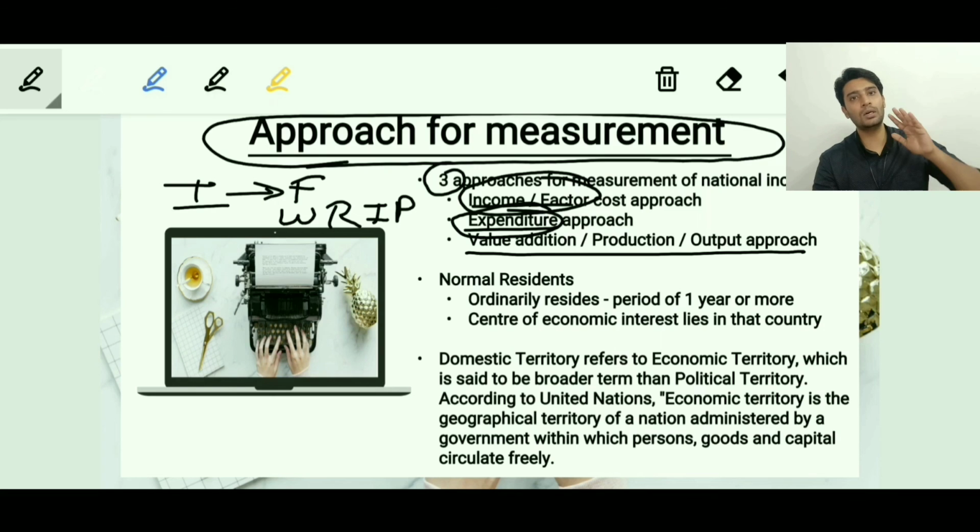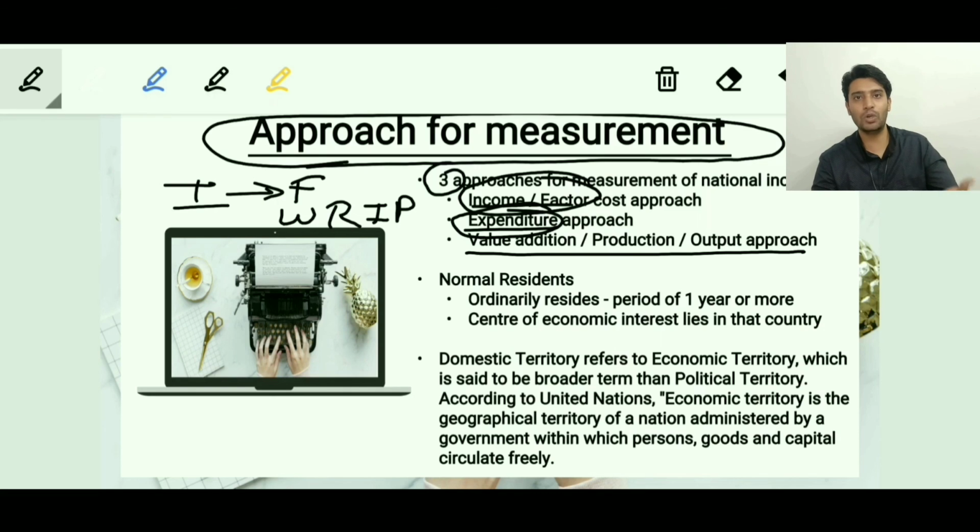We rather ask the employers how much they spend on the labor cost, or how much rent they give. We ask the corporates how much amount of interest they pay on the capital. So that's the other way around. You try to find out the national income of the country. If you don't get the income or factor approach, we can also go for the expenditure approach.